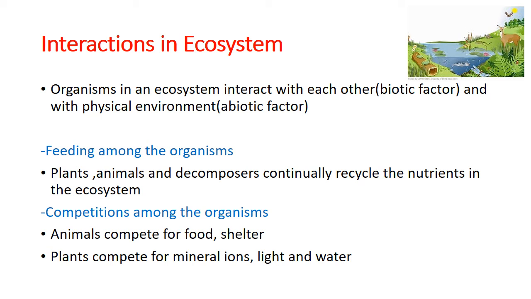The first one is feeding relationships among the organisms. When we think about feeding relationships, normally the plants, animals and decomposers, all these three types interact with each other for their feeding. After they are fed on at each of these levels, when they die, they continually recycle the nutrients in the ecosystem. So this is the idea of feeding relationships among the organisms.